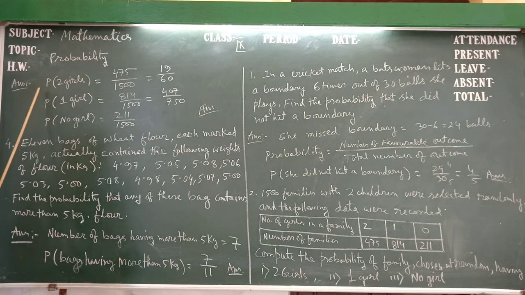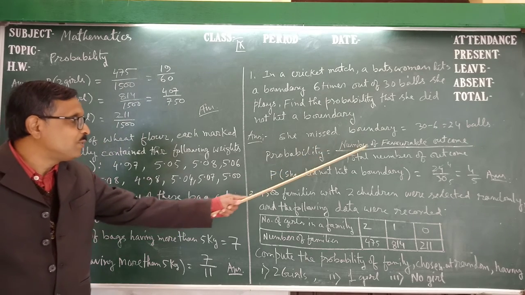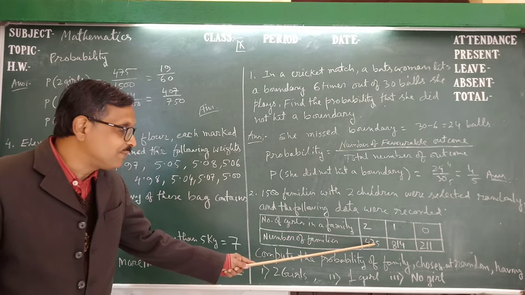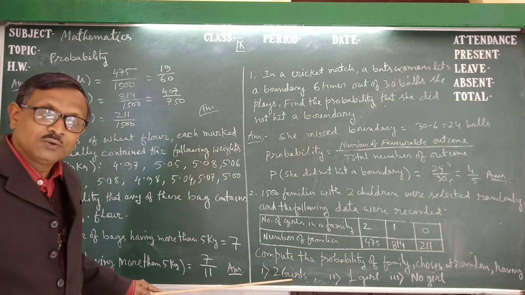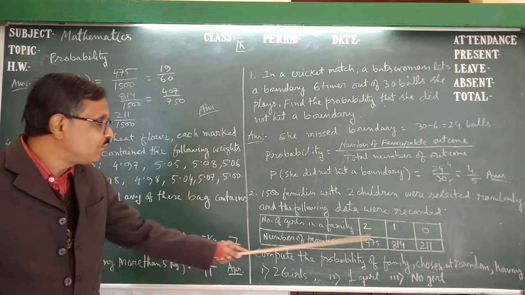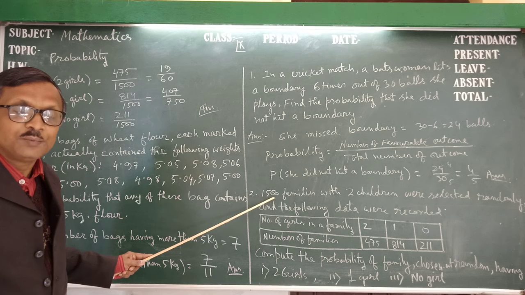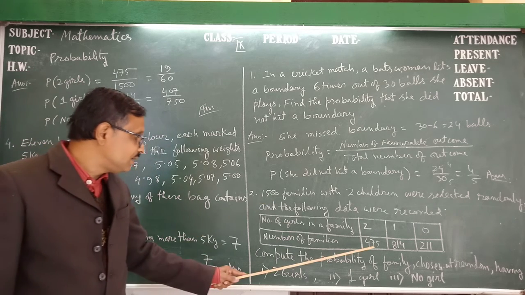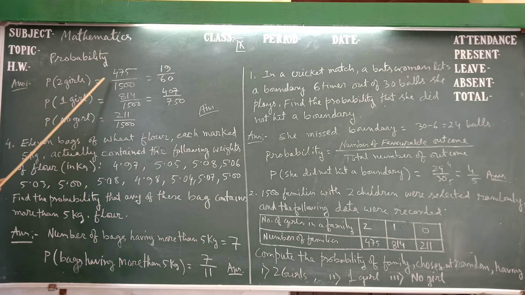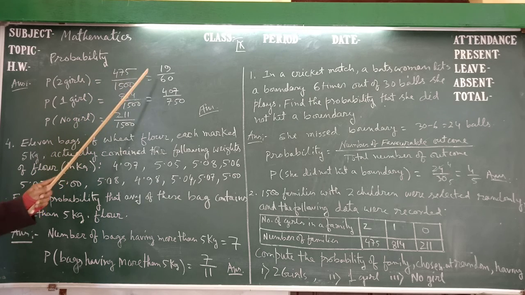So now let's come to the answer. Probability, that is the formula: number of favorable outcomes. So what is the favorable outcome? In case of 2 girls, 475 families have 2 girls out of 1500 families. Total outcome is 1500 and the 2-girl families are 475. So the probability of 2 girls is 475 upon 1500, which reduced by 25 gives 19 upon 60.